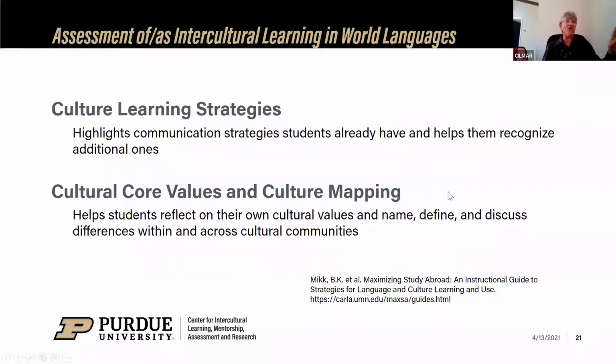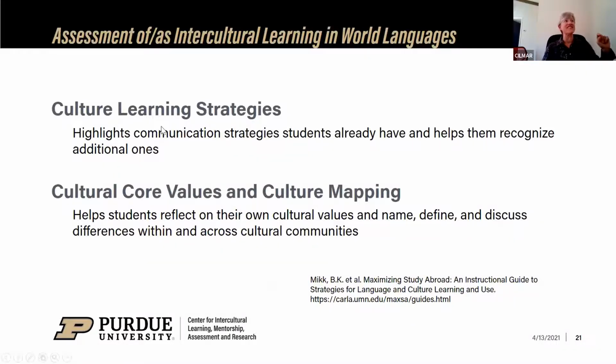Then I also want to point out 2 really useful tools that come from CARLA, which, if you're not familiar with it, you probably want to be, because this is a set of resources for language learning from the University of Minnesota. And the 2 that I want to highlight relate to intercultural learning.